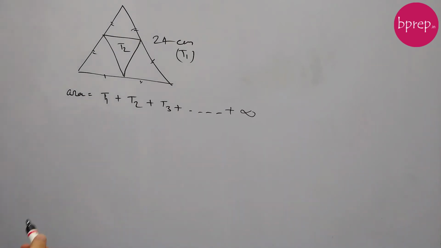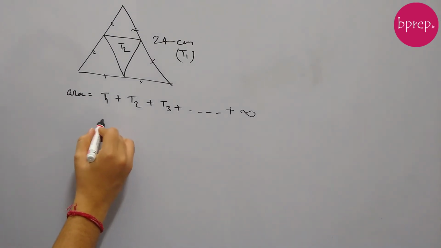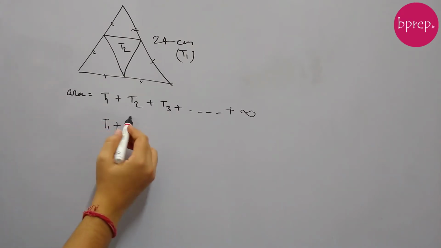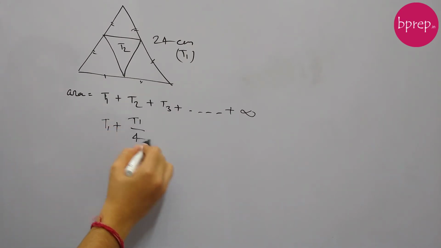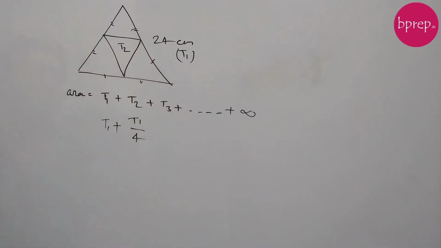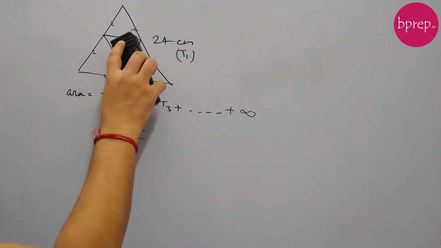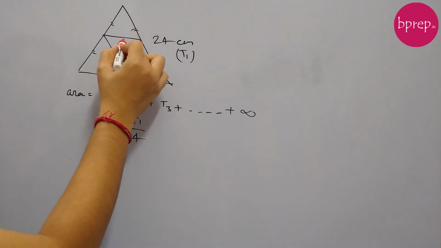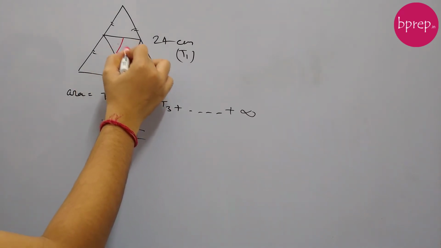Now that we have got this, we can say this area is T1 plus, now what is T2? T2 is T1 by 4, right? Because T2 has divided the T1 into 4 equal parts. Similarly, if we draw another triangle inside this T2, it will be like this, by joining the midpoints.